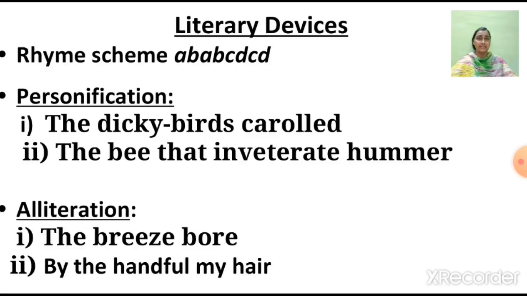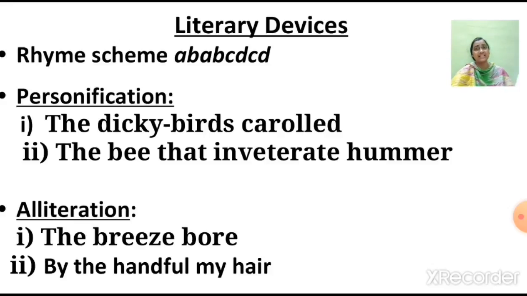Like in this poem, the line "the dicky birds caroled" is a personification, as birds are given the human quality of singing. Then the next one is "the bee, that inveterate hummer." Now here again it is a personification, as bees are given the human quality of a hummer.